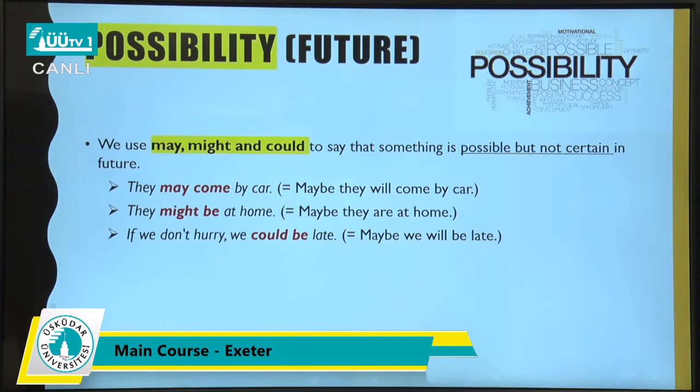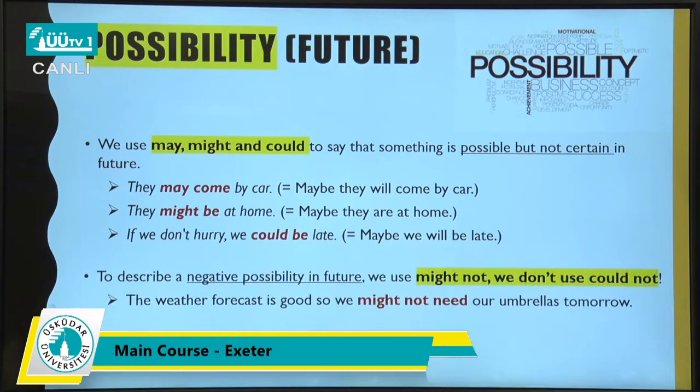Look at these examples. They may come by car. You're not sure; maybe they will come by car. Or they might be at home. Are you sure here? No, you're not. So this is a kind of possibility. Or if we don't hurry, we could be late. But again, I'm not sure. I'm not certain.